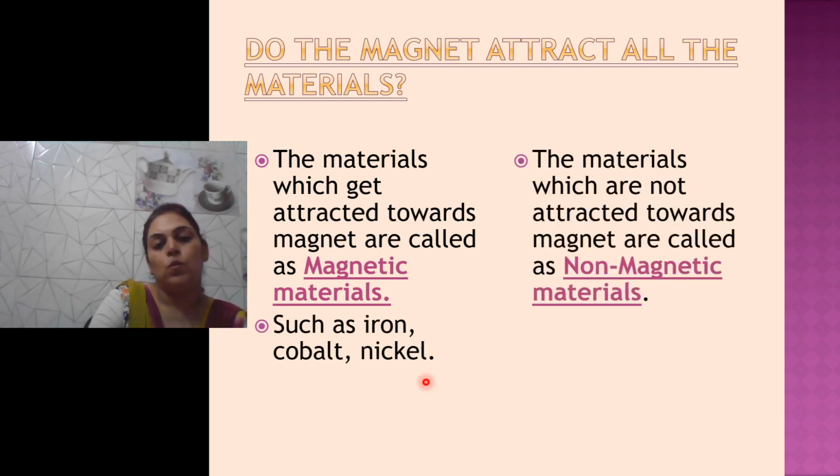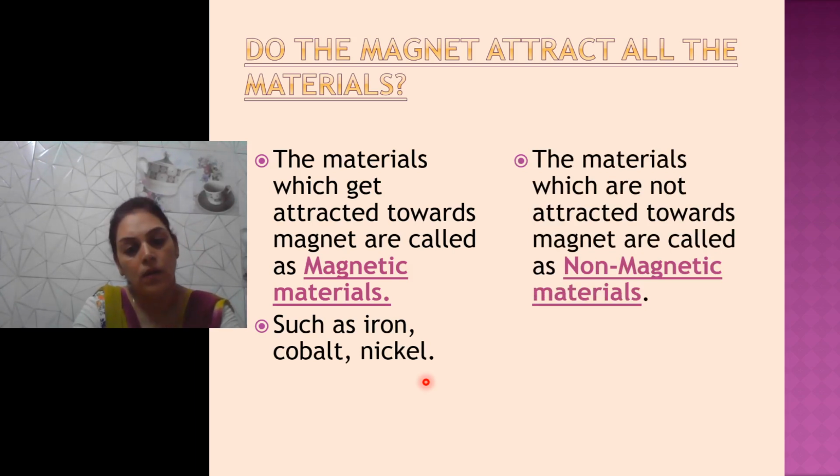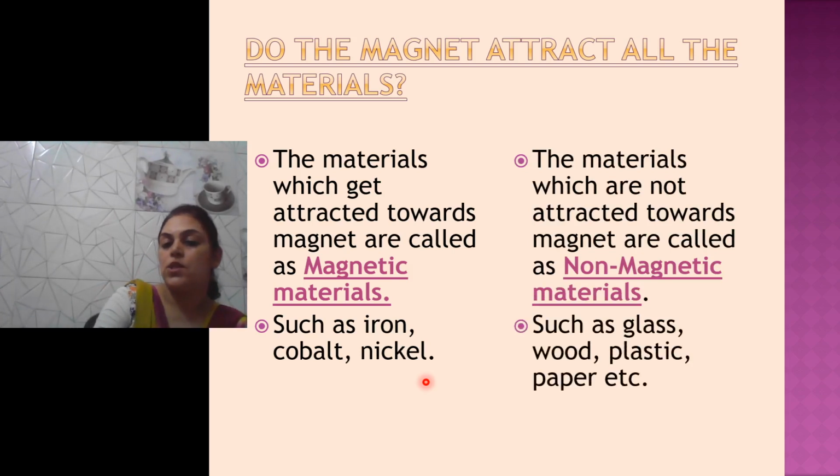The materials which are not attracted towards a magnet are called non-magnetic materials, such as glass, wood, plastic and paper. And many other materials are there. Other than iron, cobalt and nickel, all the materials are non-magnetic materials, which do not get attracted towards a magnet.